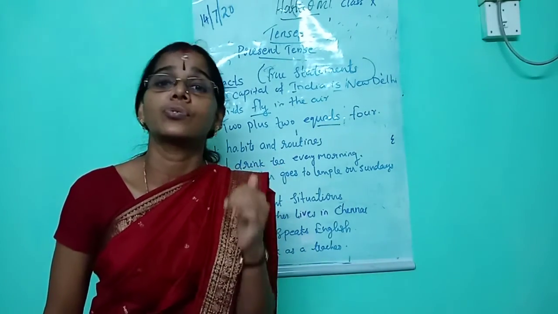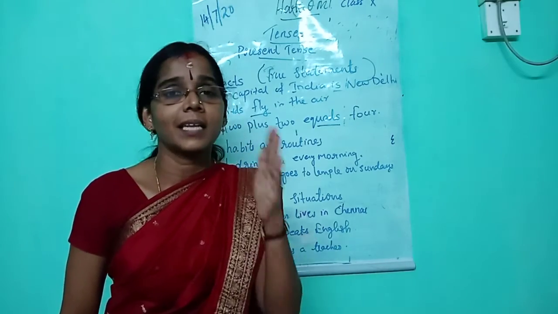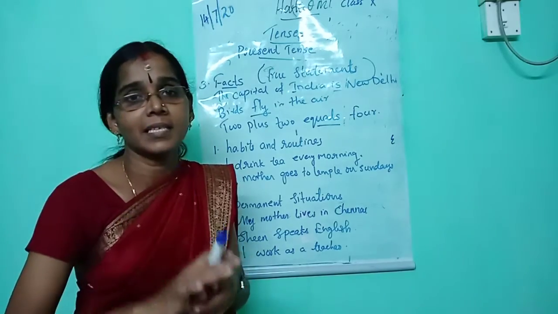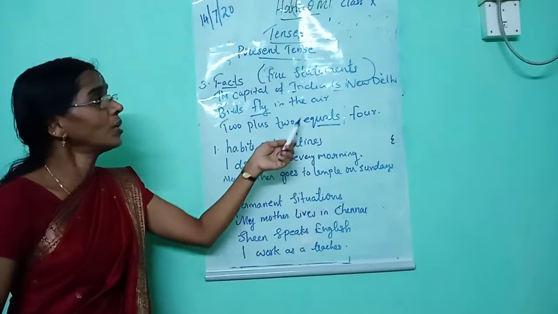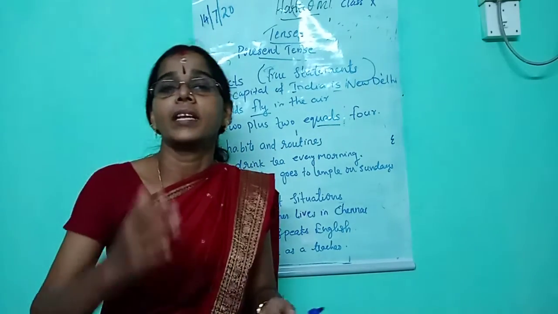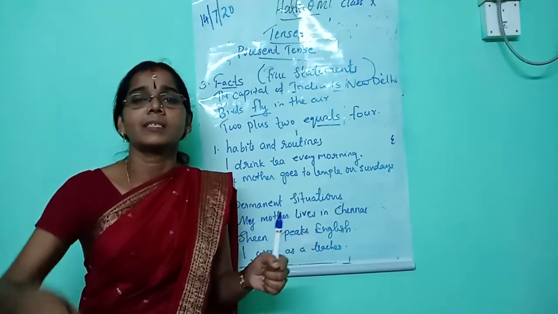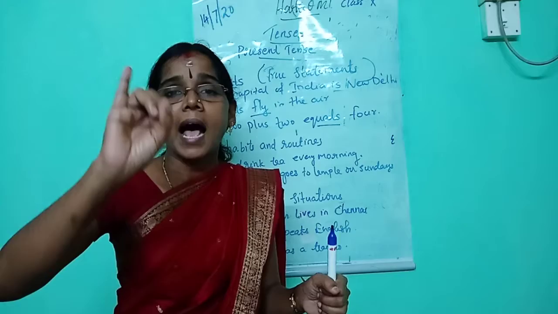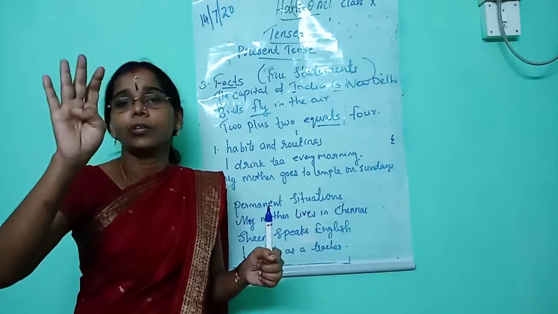And the last one is to show facts. When we express facts, that means statements which are true. For example, water boils at 100 degrees Celsius. The next one is birds fly in the air. 2 plus 2 equals 4. These are the most important points you should remember about the simple present tense. Let's summarize once more. Simple present tense form is subject plus V1. When the subject is I, you, we, they, we never use S form. When the subject is he, she, it, we use S form.